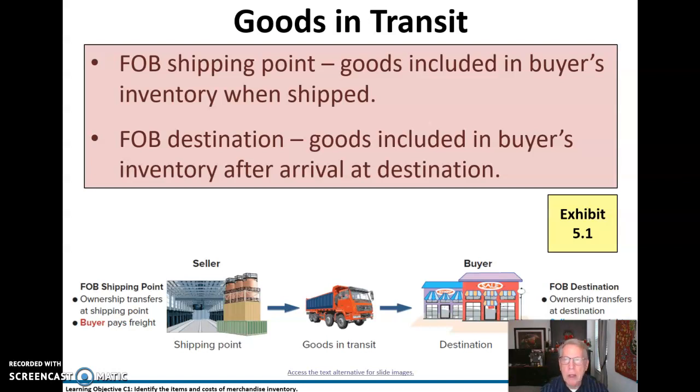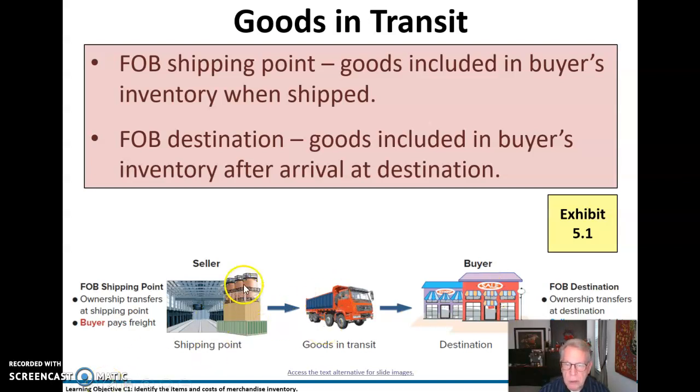If you're the buyer, you're responsible for the shipping costs to your plant. Now, FOB destination means that the shipper is going to be responsible for those shipping costs, and they are going to be included in the buyer's inventory only after they arrive at the destination. But if it's FOB shipping point, those goods in transit are going to be part of the buyer's inventory.